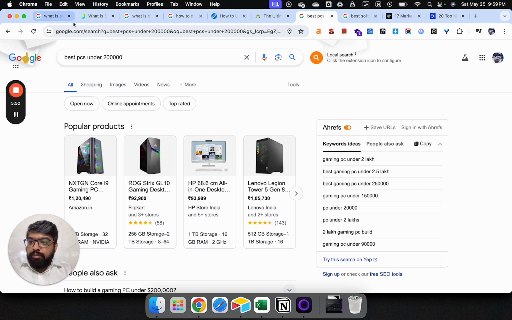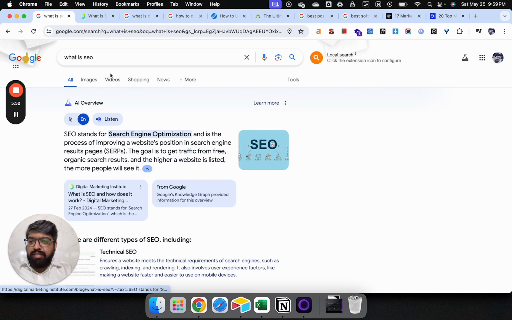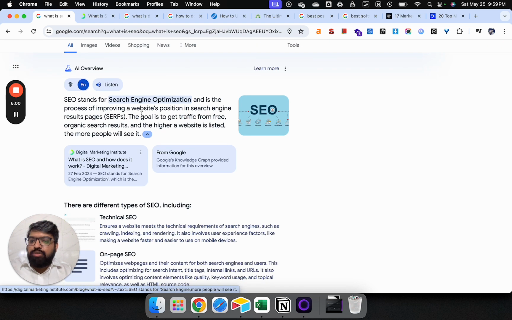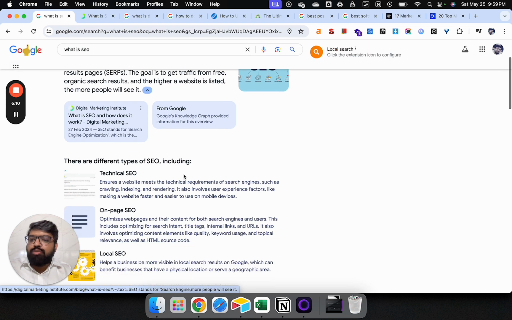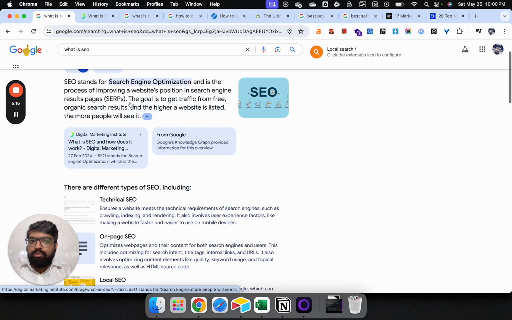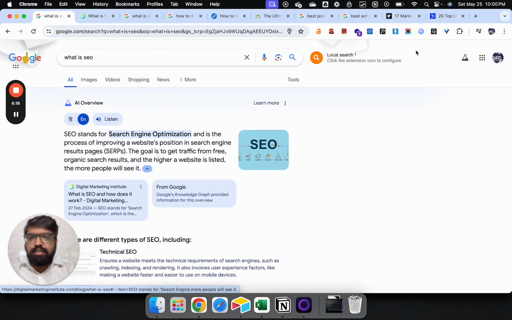But yes, for knowledge based queries like what is SEO, what is science, how to do link building, basically queries related to learning, growth, and just basic curiosity, we will see AI overviews, or the summary you can say. Google is pulling out content from multiple websites, merging it together, mixing it up, and preparing a summary or notes for its users. But at the same time, Google is also giving a backlink to the source website where people can check it out. Just to understand more, let's try a few more areas.